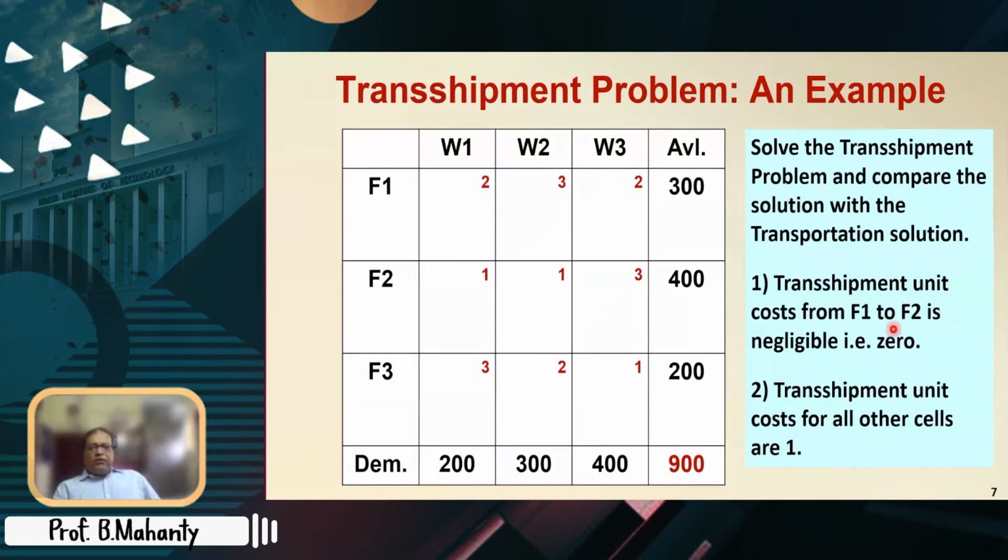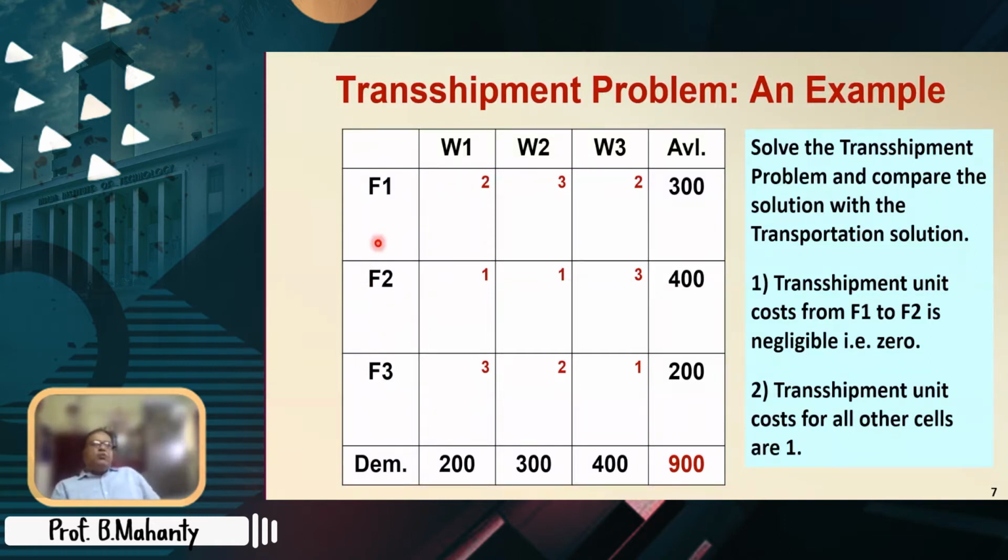So transshipment unit cost from F1 to F2 is negligible, that is 0. Transshipment unit cost for all other cells is 1. What it means is that not only from factory to warehouse, but you can also send material from factory to factory, warehouse to warehouse, or even warehouse to factory. Now all these transshipment costs are taken to be 1. Only one cost is 0, that is F1 to F2. So if you send some material from F1 to F2, then that cost is 0.